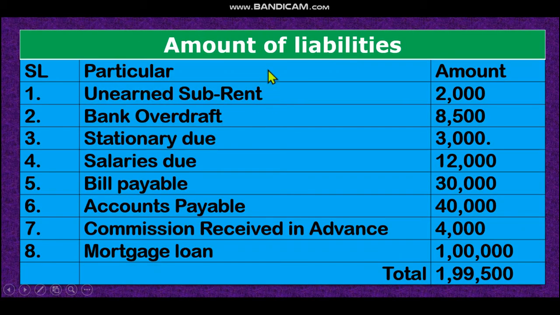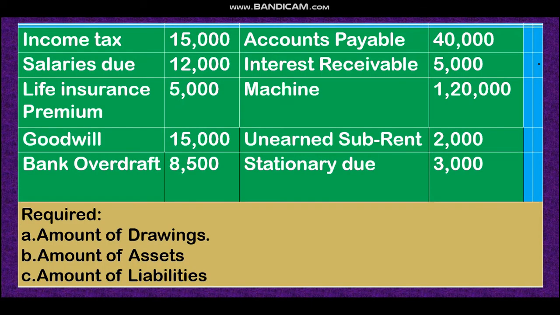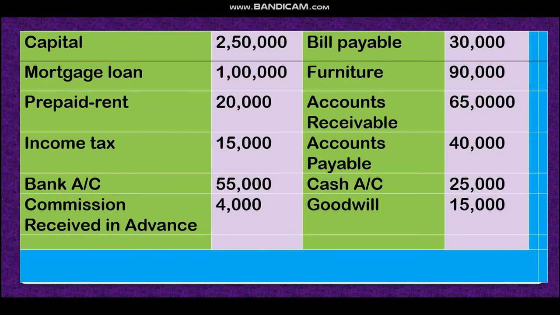Amount of liabilities. That means now you have to find the amount of liabilities. Which are liabilities? What is called liability? The things which we are bound to pay. If we borrowed money from some other person, or we have to pay to another person, then it is our liability. Let's see the question first, dear student.